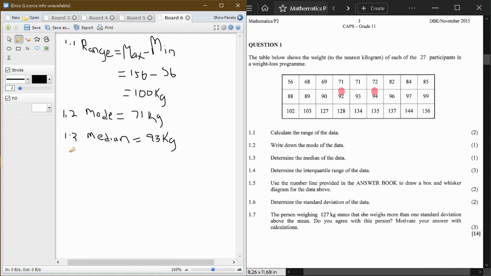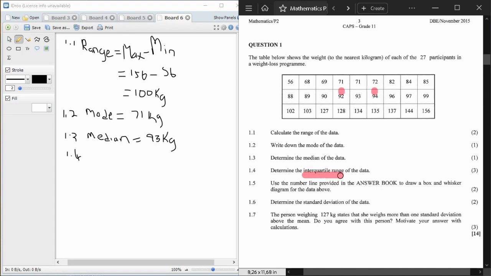93 kilograms. And now, we go to 1.1.4. Okay, 1.4, what do they say? They say determine the interquartile range. Highlight this word, interquartile range of the data. In other words, what do they want? The IQR. And guys, please take note of your marks. Here they say, how many marks? 3 marks.